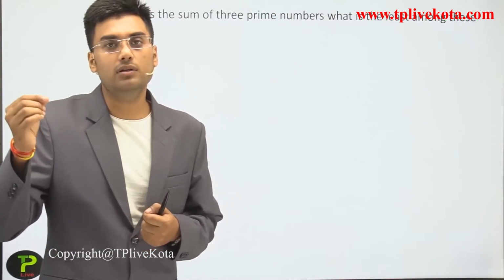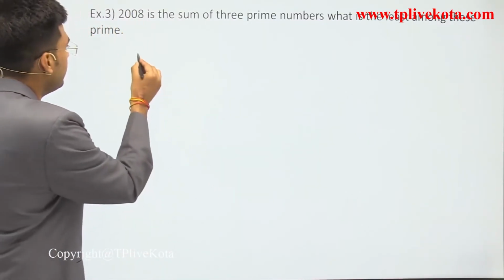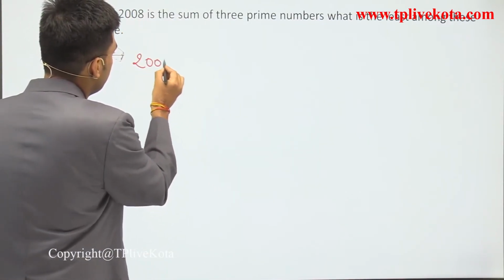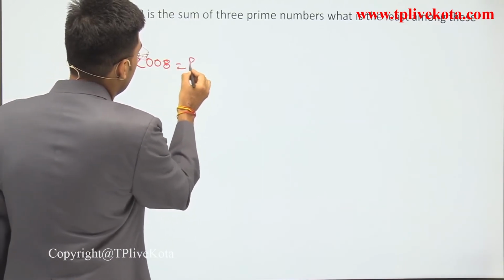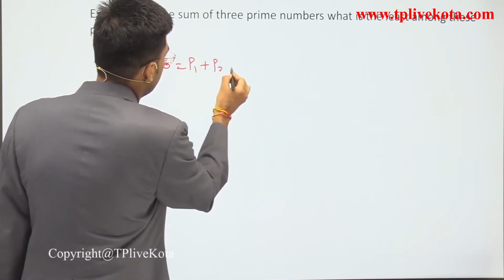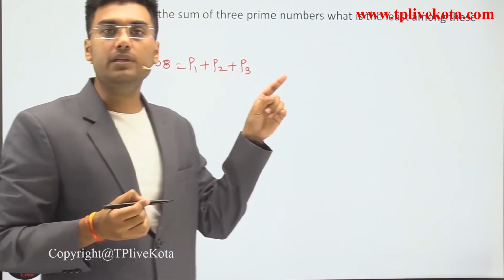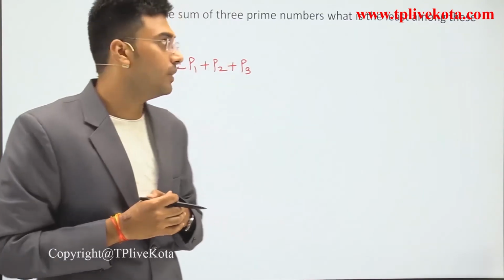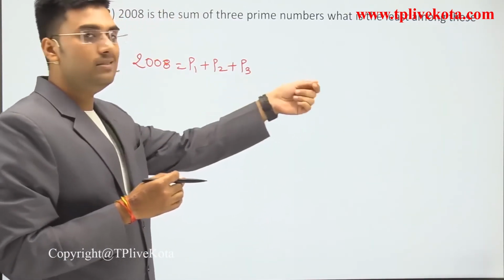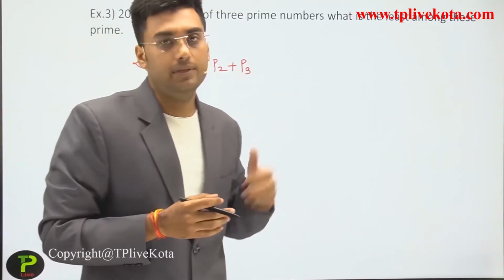That is, 2008 is the sum of 3 prime numbers. So we can write it as 2008 is equal to P1 plus P2 plus P3. Here P1, P2, P3 are 3 prime numbers, and we have to find the least among them.